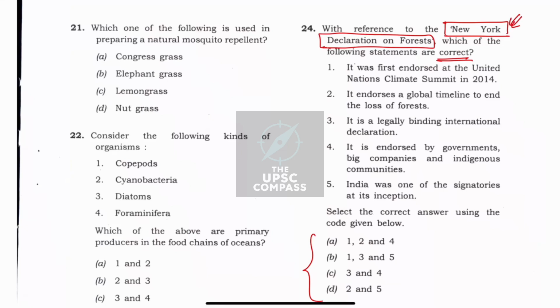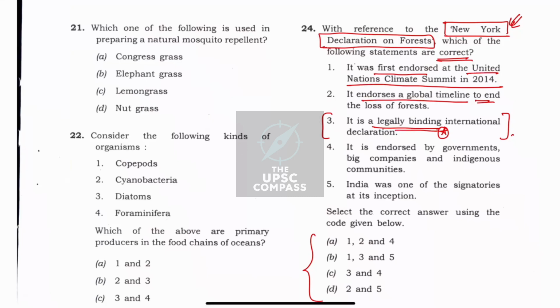So the first statement, it was first endorsed at the United Nations Climate Summit in 2014. I don't know. Second one, it may endorse a global timeline to end the loss of forests. I don't know. However, there is a third statement which says it is a legally binding international declaration. So it is highly unlikely.